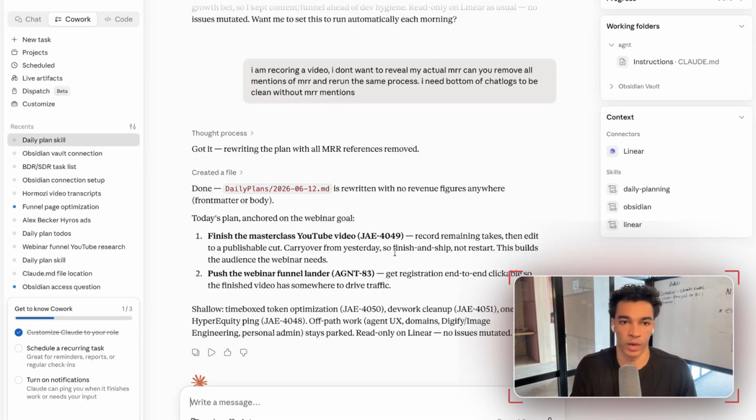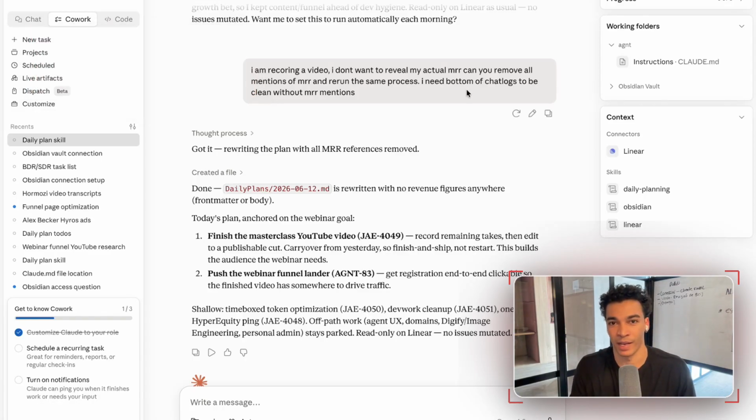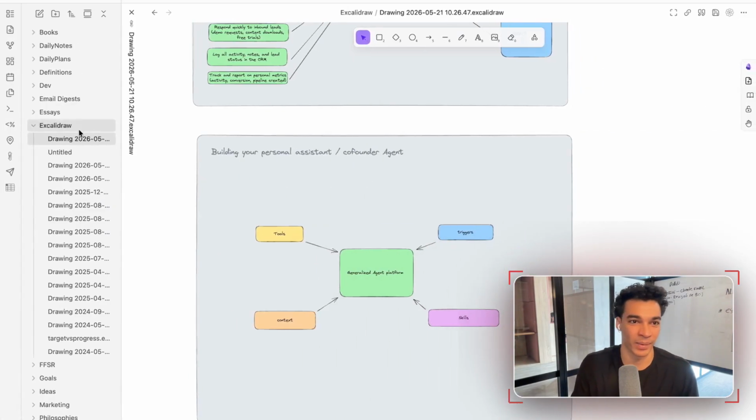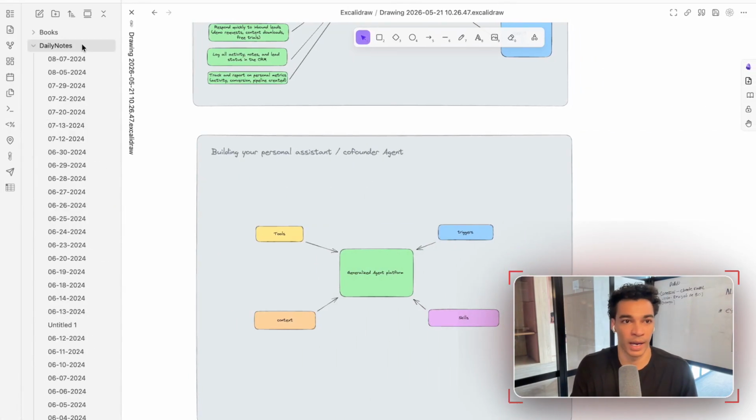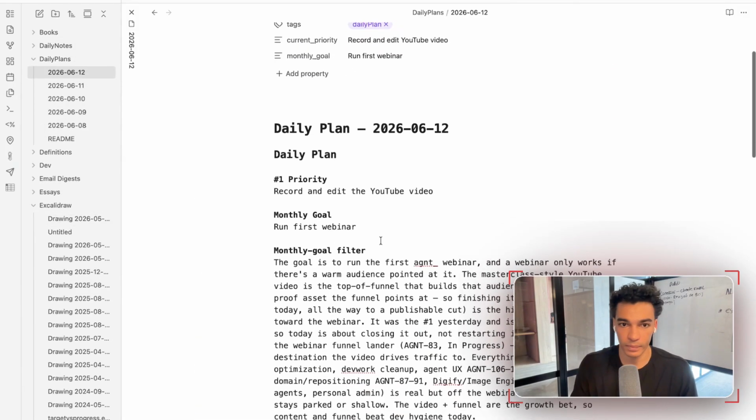Okay, so that took a little while to run, but it's already created this daily plan. I actually had to have it modify it to remove my MRR, so I didn't leak that. But let's go ahead and check out that document that's created. So it's adding it to my daily plans folder for today.